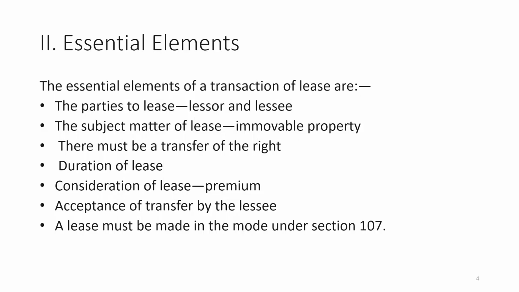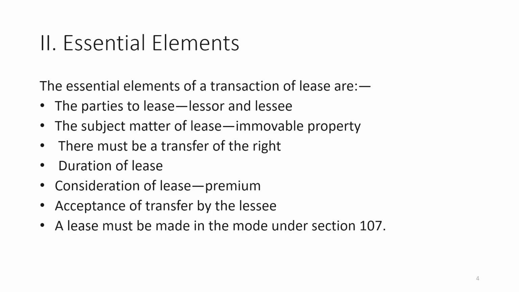Then come to the essentials of lease. What will fall under the category of essentials of lease? According to this definition, we may see that there is a requirement of two parties, first of all lessor and lessee. Second is the subject matter of lease itself, that is immovable property.